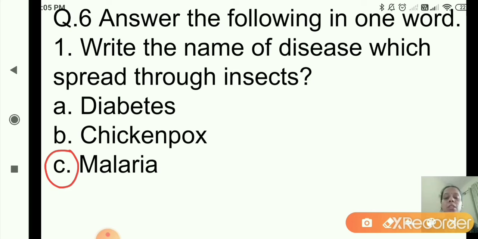Then question number 7 also same, multiple choice questions. There you will get the question and you will get the options. From the options you will select the correct option. And for the last question, that is question number 8, observe the diagram and label it. We will give the diagram and will ask you to label it. Okay, for labeling also you will get the options. You will select the correct option. I hope you are clear with this. So this is about paper pattern.